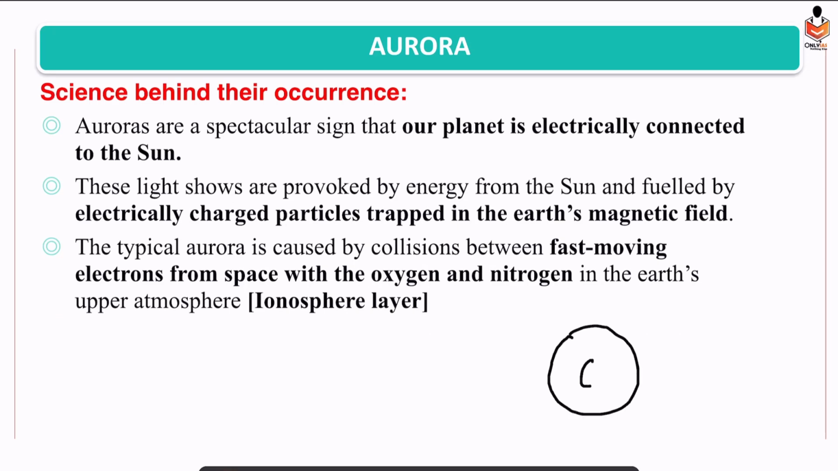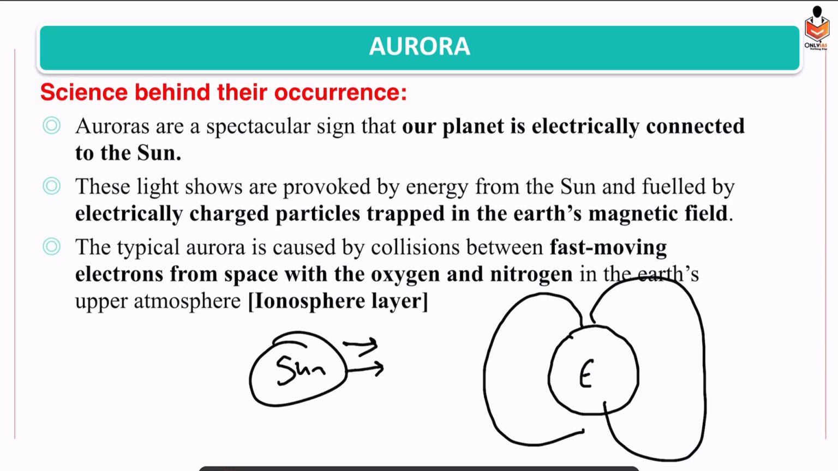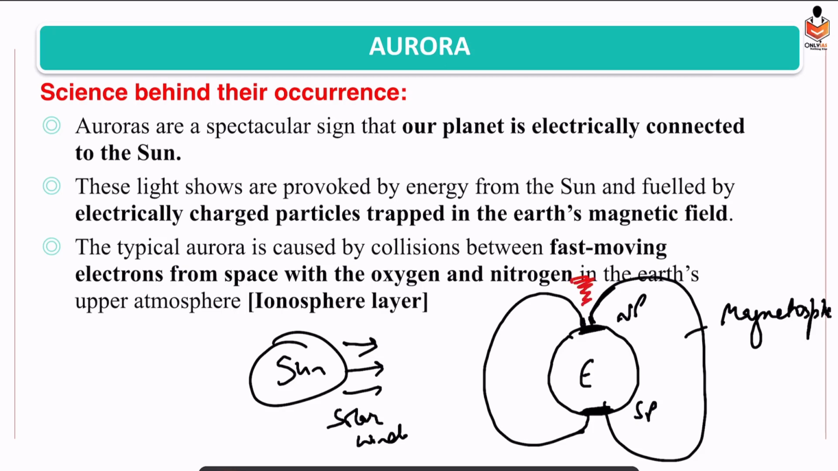We know this is Earth, it is surrounded by the magnetosphere. This is Sun, there is solar winds. So what is happening? This magnetosphere that is surrounding the Earth, it is protecting Earth from this impact of the solar winds. But if we look at the solar winds, magnetosphere, along the northern latitudes or southern latitudes, North Pole, South Pole region, there is a gap. You can see this gap. So through this gap, solar winds are entering.